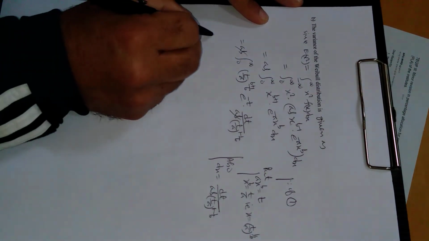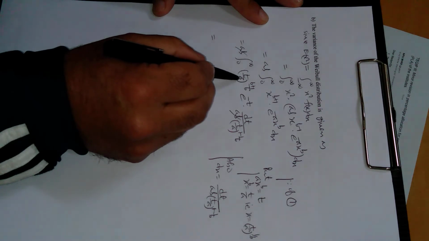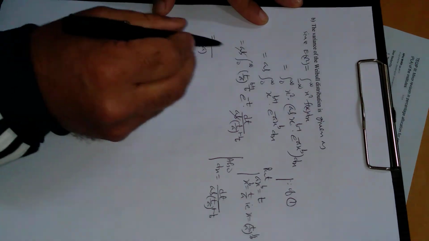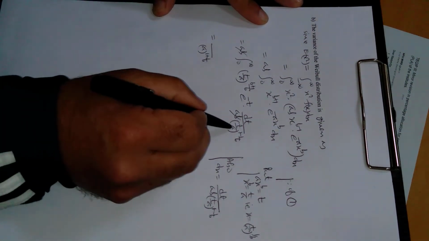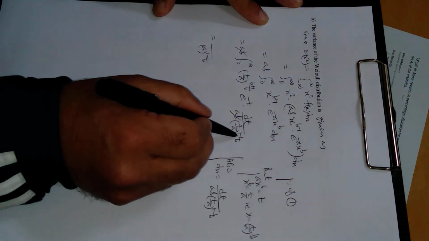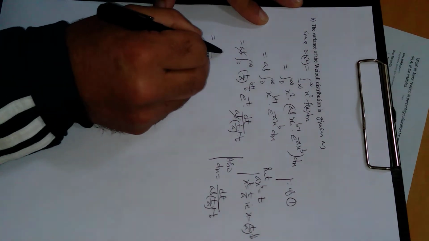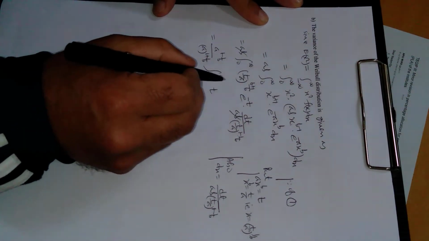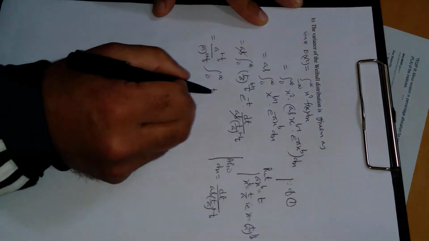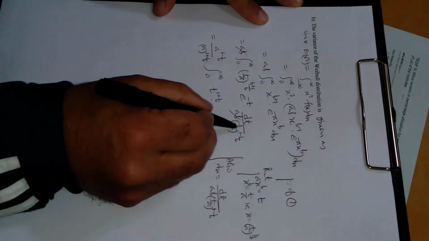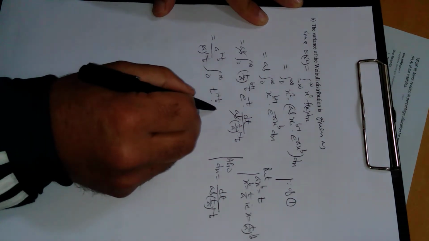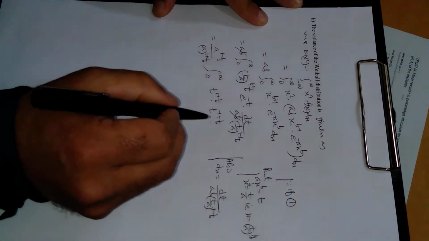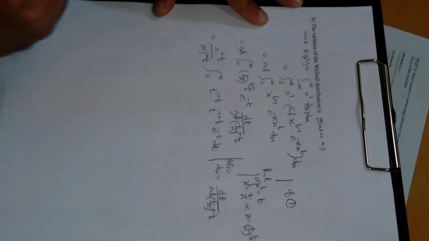dx is dt upon a b t upon a raised to power 1 minus 1 upon b. a cancel from here. So take this power a outside, so this is in denominator. So a raised to power, split this, 1 plus 1 upon b. And also take this a outside, so this goes to denominator, a raised to power 1 minus 1 upon b, 0 to infinity. So here t power is now only b 1. Take LCM. This is 1 plus 1 upon b. From here shift this t to numerator. So this will be t raised to power 1 minus 1 plus 1 upon b. And next is e power minus t dt.